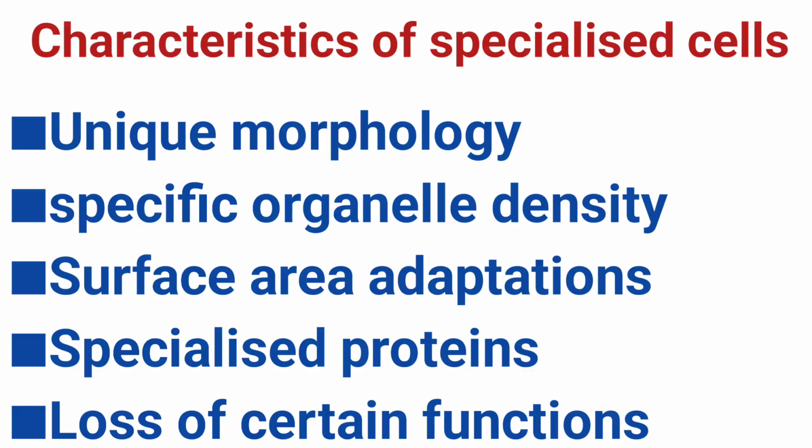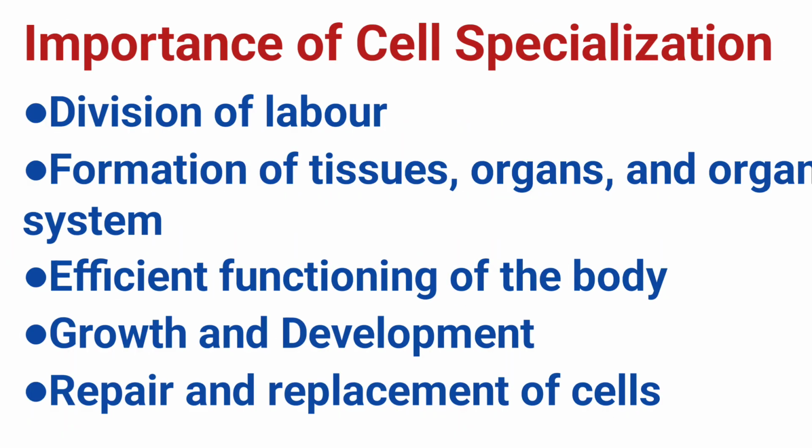Importance of cell specialization. Division of labor. Cell specialization allows different cells to perform different functions within an organism. Instead of all cells doing the same task, each cell type focuses on one specific role, making biological processes more efficient. For example, red blood cells transport oxygen, nerve cells transport signals, muscle cells produce movement. This distribution of tasks is called division of labor.